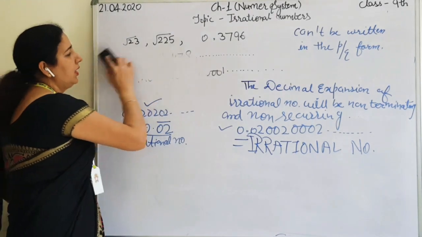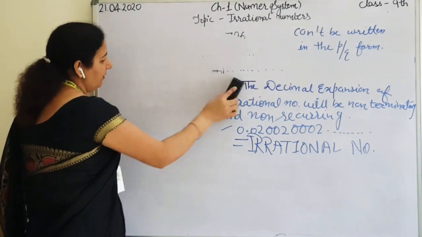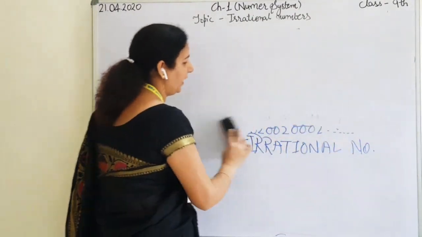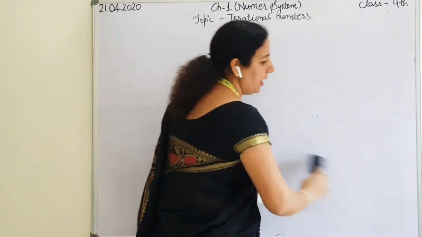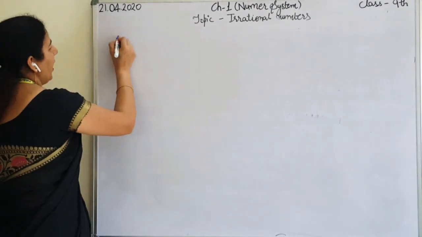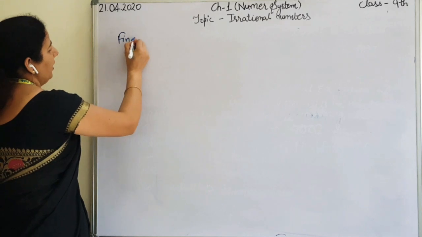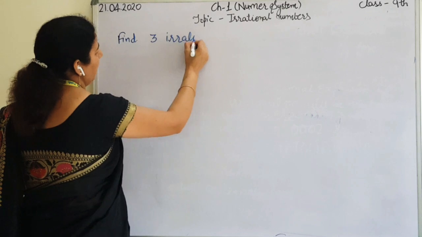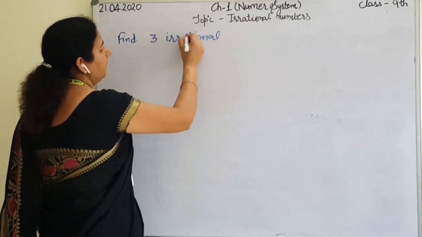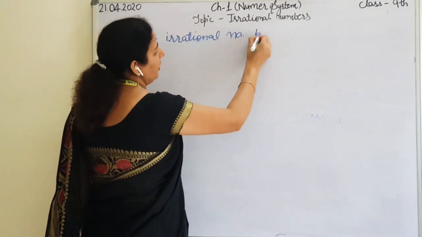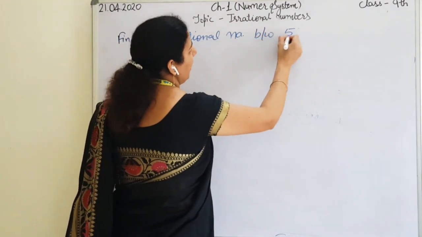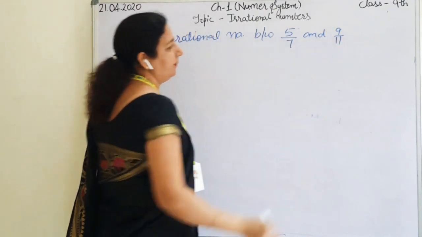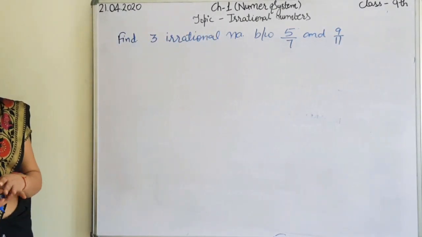Then what about finding irrational numbers between any two numbers? They can ask the question in this way: find three irrational numbers between 5 upon 7 and 9 upon 11.